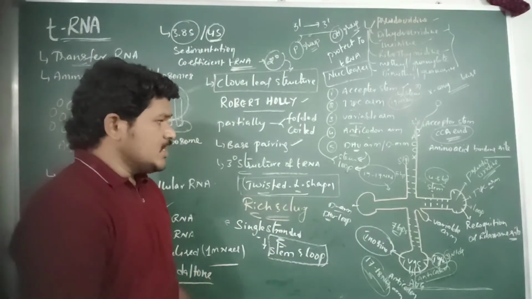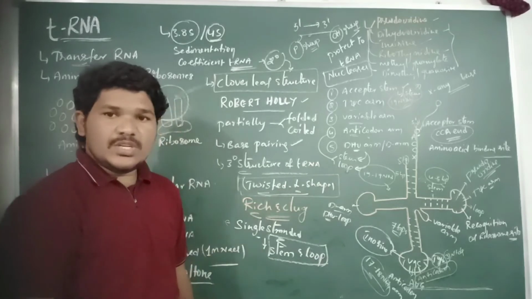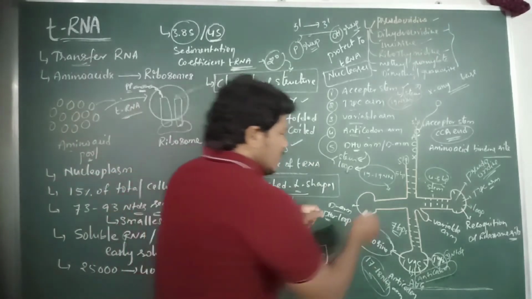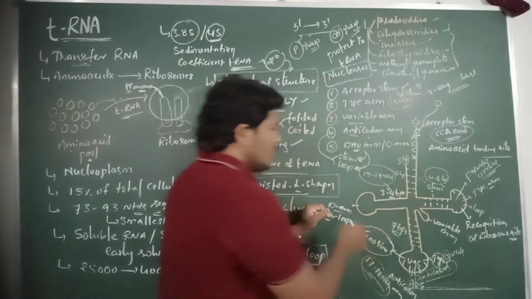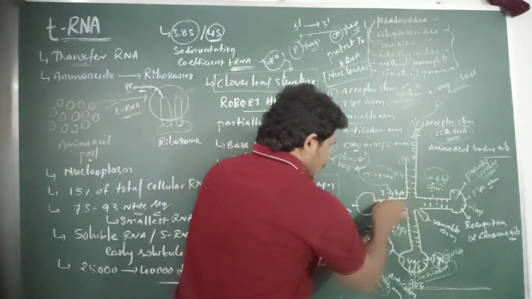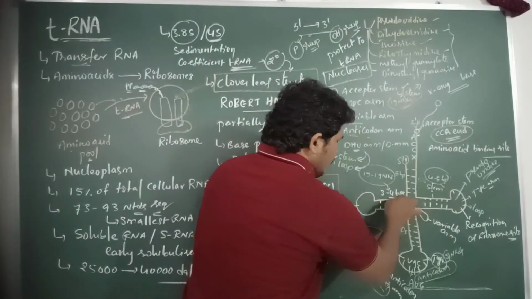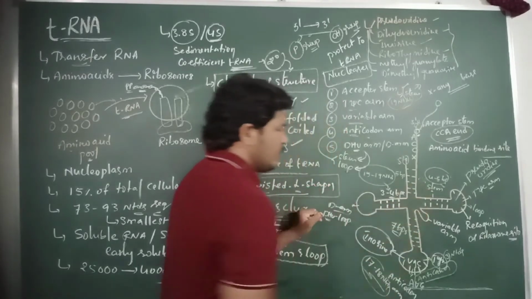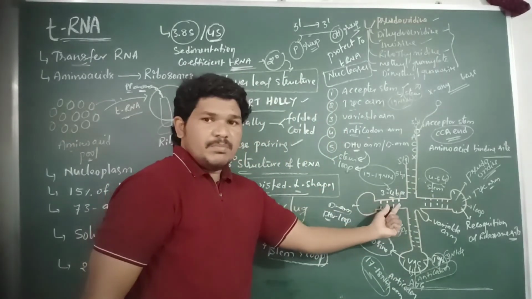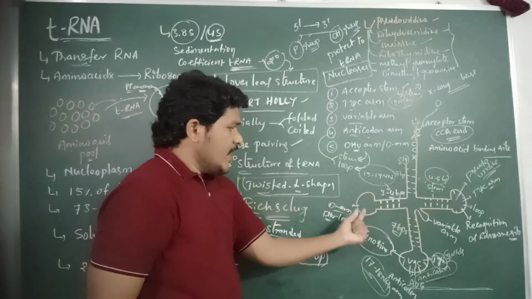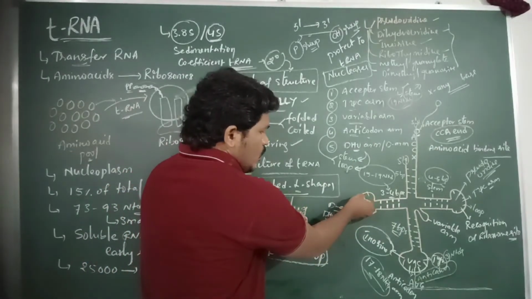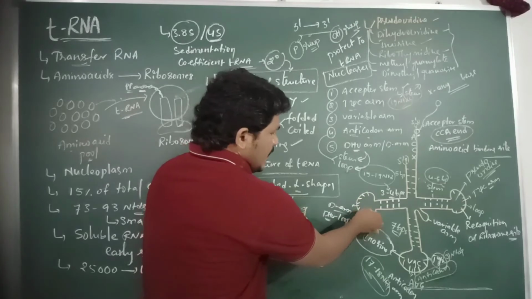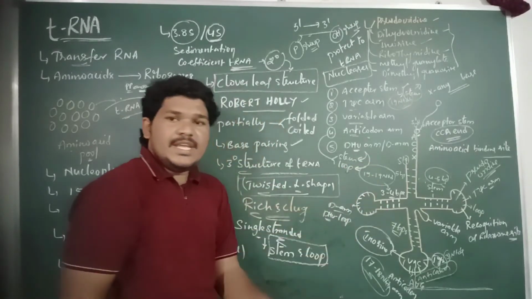Out of these, 3 to 4 nitrogen bases or base pairs are present in the stem region of the D arm, and the rest of the nucleotide sequences are present in the loop of the D arm.